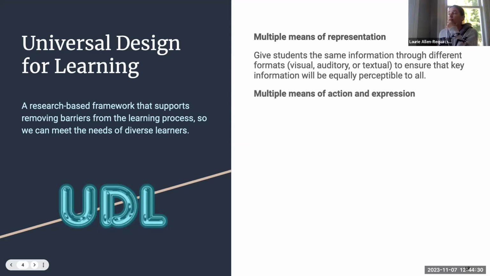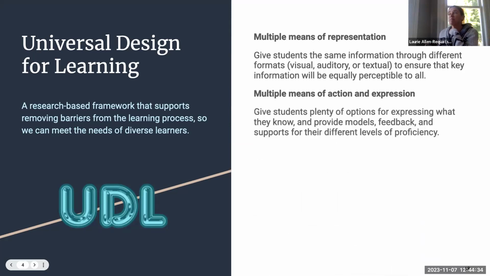Another example of UDL is the multiple means of action and expression. This is basically where students can have a variety of ways to submit an assignment. So for example, in one of my classes, for some assignments, students can just submit a short essay. They can do a drawing of the process.